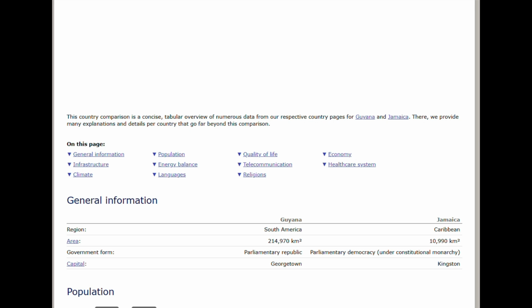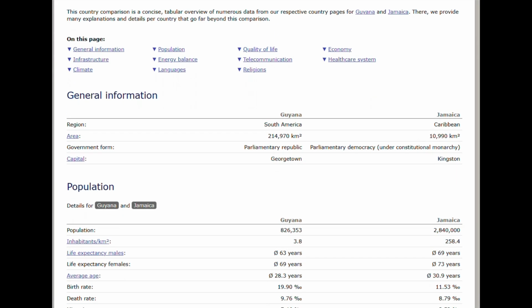Okay, so obviously the regions are different since Jamaica is a part of the Caribbean and Guyana is a part of South America. The government is kind of different, where Jamaica is a parliamentary democracy under constitutional monarchy. Guyana is a parliamentary republic, so I don't know the main differences between those. That might be something I have to research more in detail, but there is a slight difference, despite both of them being parliaments.